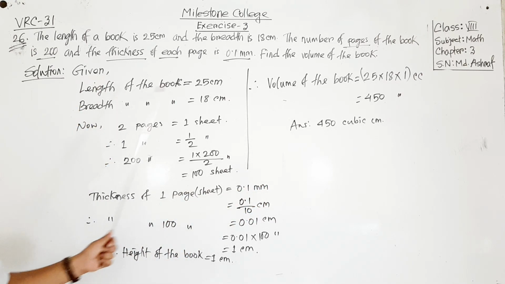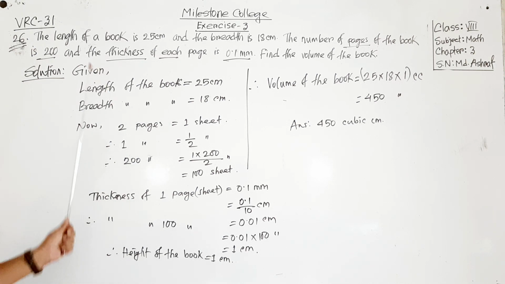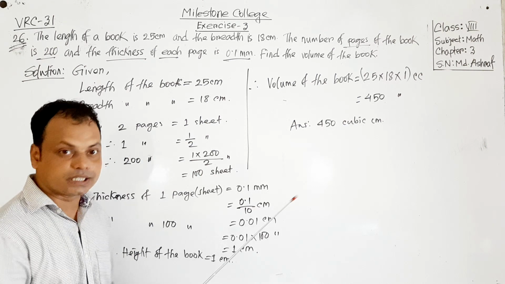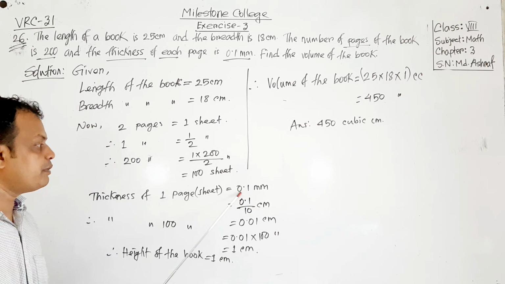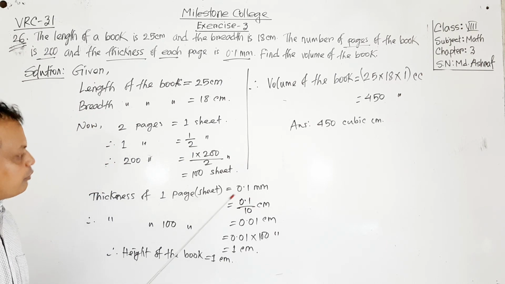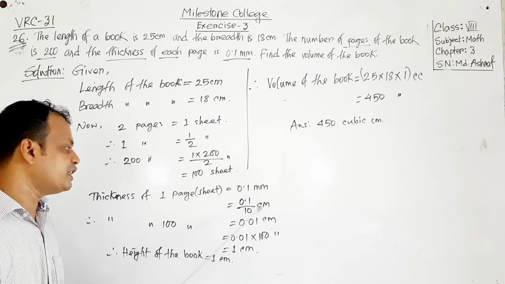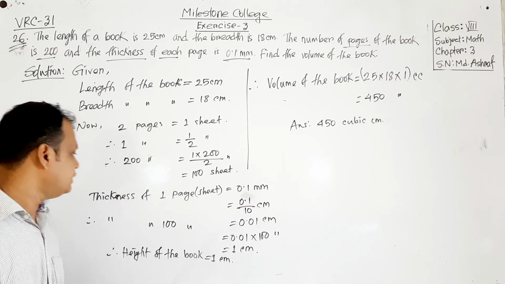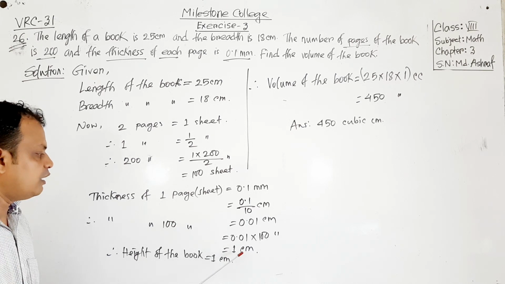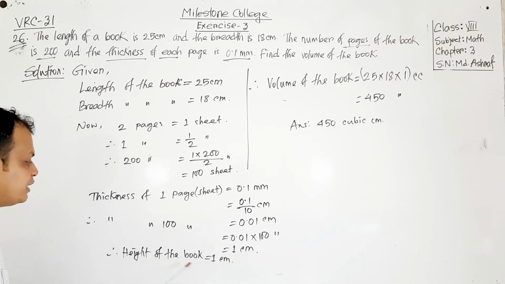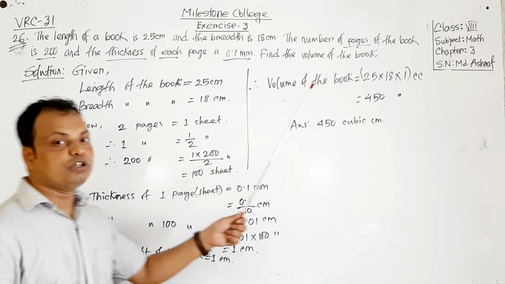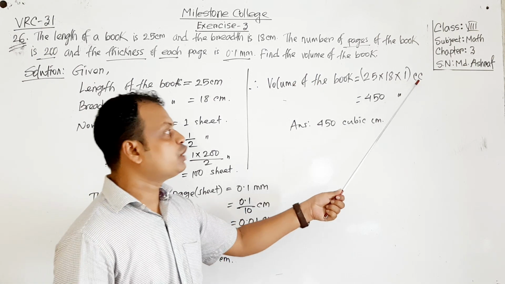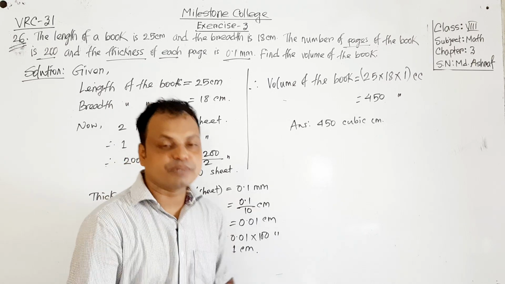So we have got the length, we have got the breadth. Then for finding the height, we have to calculate 2 pages is 1 sheet. So for 200 pages we will get 100 sheets. So thickness of 1 sheet will be 0.1 millimeter. Then we convert millimeter into centimeter, then we have got 0.01 centimeter. Then for 100 sheets we will get 1 centimeter. Okay. So height of the book will be 1 centimeter. Then volume of the book is length into breadth into height, cubic centimeter. So we have got 450. So this is the answer.